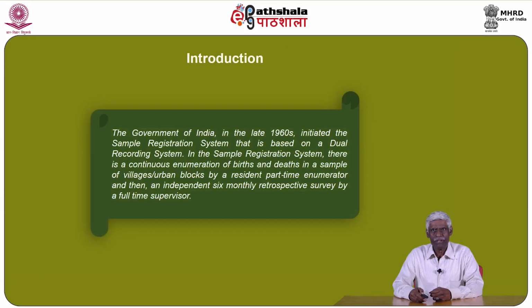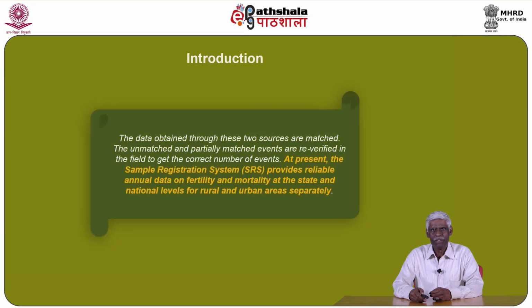The Government of India in the late 1960s initiated the sample registration system, which is based on a dual recording system. In the sample registration system, there is a continuous enumeration of births and deaths in a sample of villages or urban blocks by a resident part-time enumerator, and then an independent six-monthly retrospective survey by a full-time supervisor. The data thus obtained through these two sources are matched. The unmatched and partially matched events are re-verified in the field to get the correct number of events.